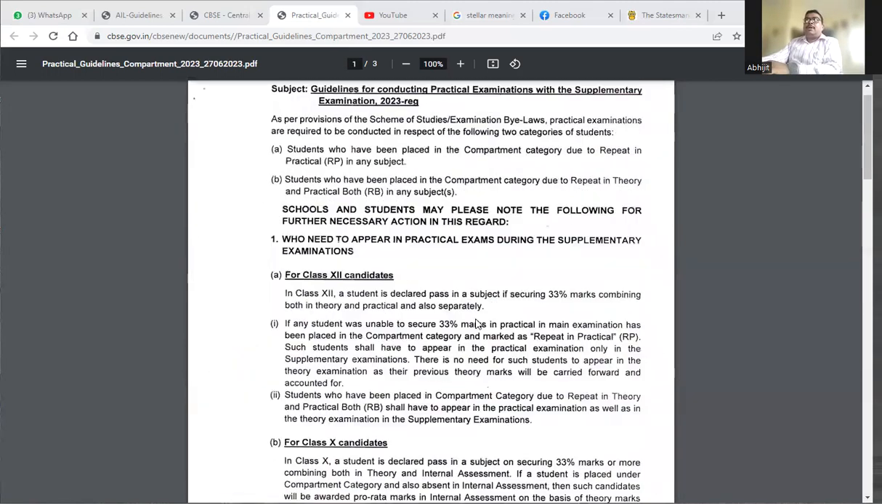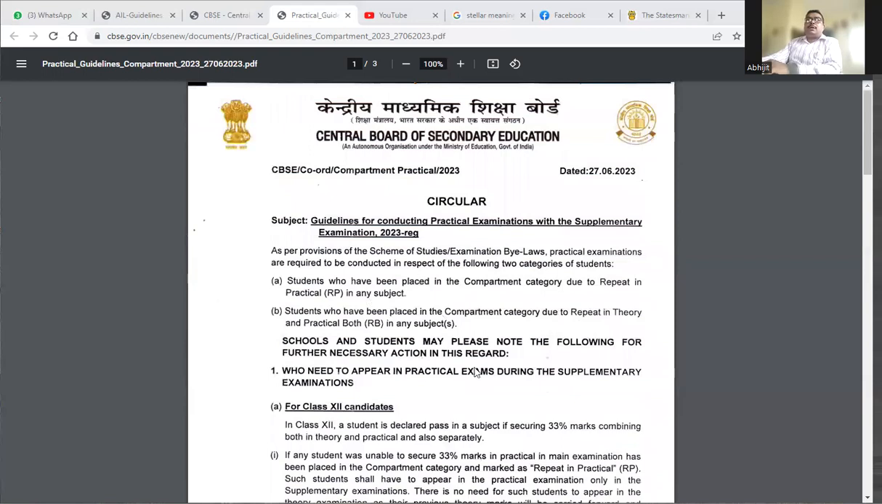So this is a very important circular from any point of view, with the guidelines on the practical examination and all those things that I discussed. This is an important circular in every circumstance. It is a very important circular. So I think the schools should go through this and conduct the examination process.